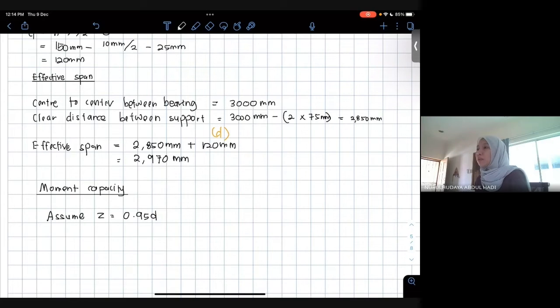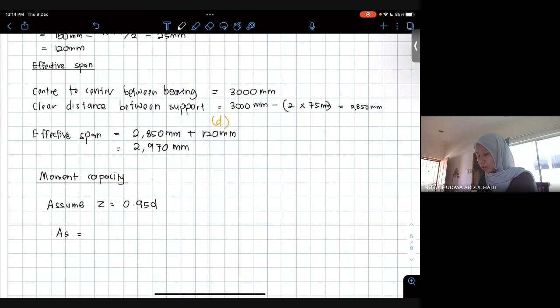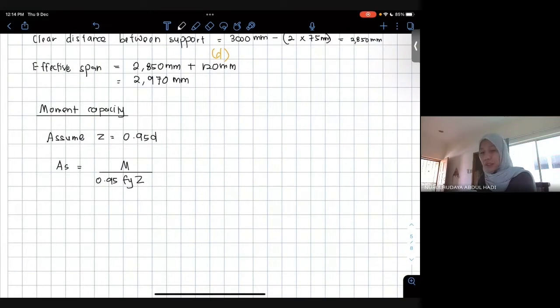Because as you still remember, when we designed, if we got the value of Z higher than 0.95, we use 0.95. If lower, we use the number that we got. So that's why we assume that Z must be more than 0.95. But when we assume, later on we have to check. Using the formula of As equals M divided by 0.95 fyz. So now we want to find M.